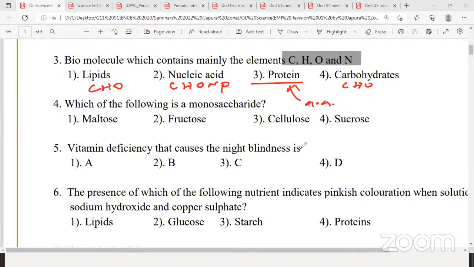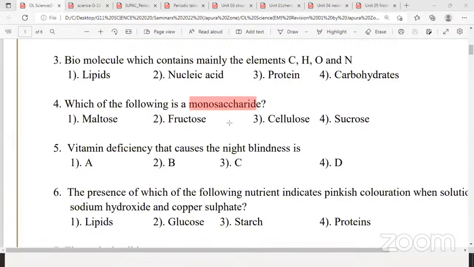Question number 4. Which of the following is a monosaccharide? So there are 3 monosaccharides. Out of these, the monosaccharide, yes, any volunteers? Ask the answer from Imasha. Yeah, Imasha, what is the answer for the 4th MCQ? Fructose. Yeah, very good. Answer is third. So what are the other 2 monosaccharides? Glucose and galactose. If you want, you can write the other 2 monosaccharides, glucose and galactose. Maltose is a disaccharide, right? Cellulose, polysaccharide, and sucrose also disaccharide.